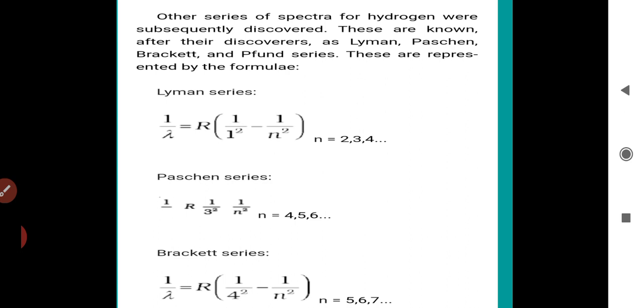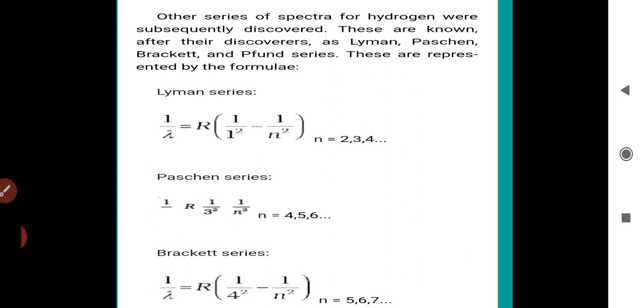Next is the Paschen series: 1/λ = R (1/3² − 1/n²), with n equal to 4, 5, 6 and so on. Next, the Brackett series: 1/λ = R (1/4² − 1/n²), with n equal to 5, 6, 7 and so on.